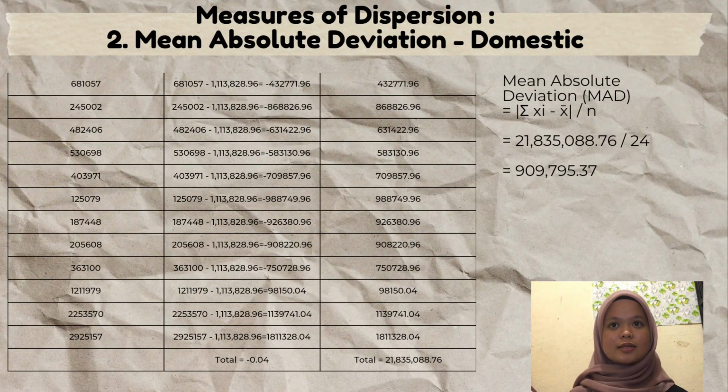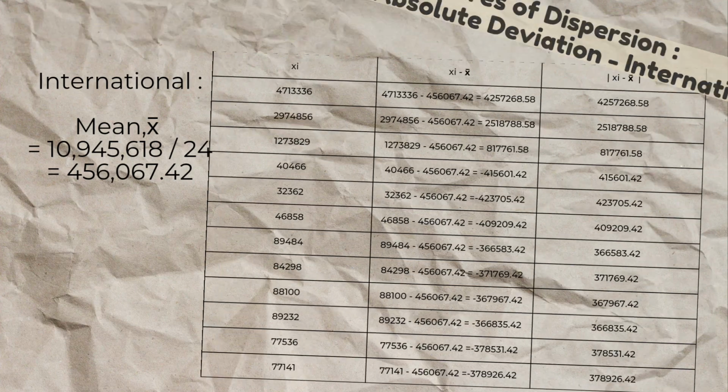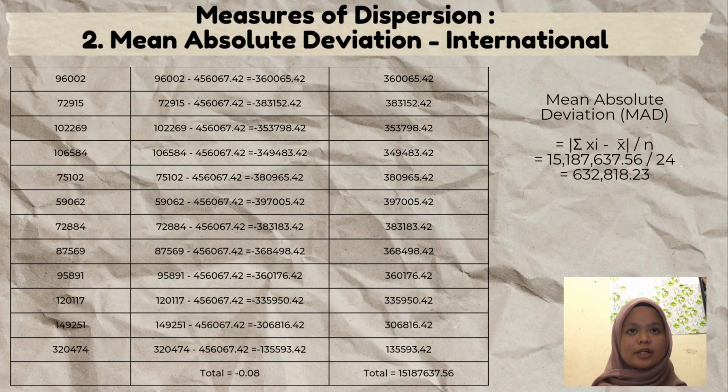The second one is the mean absolute deviation, which is the average of the absolute differences between the observations and the mean divided by the sample size. For domestic, the mean absolute deviation is 909,795.37. Meanwhile, for the international, the mean absolute deviation is 632,818.23.